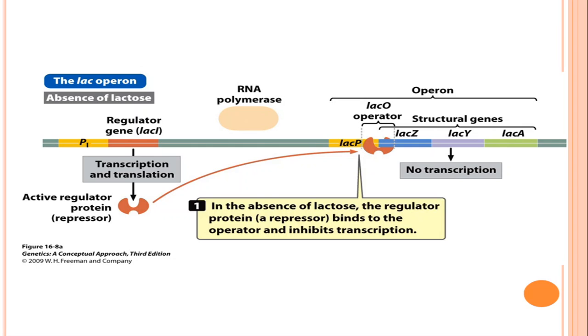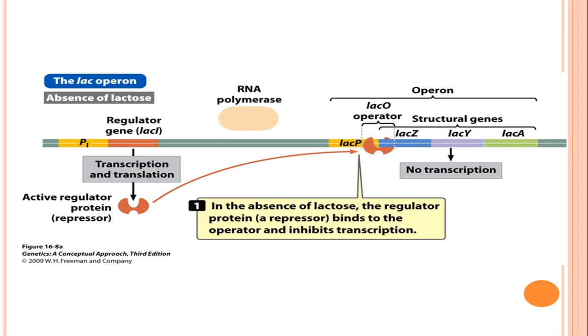Now, as we have discussed in the operon structure, the product of the regulatory gene binds with the operator region. In the absence of lactose, that is, under normal circumstances, as it is an inducible operon, it is usually shut off. That means the operon is off and no transcription takes place.